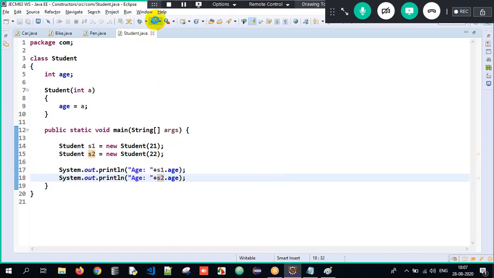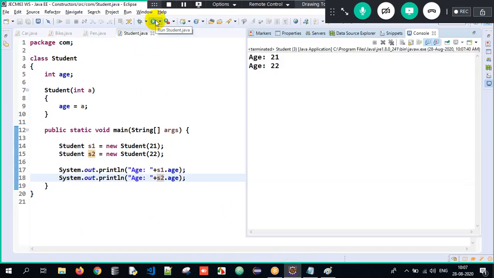So now when I execute it, did I get my expected output? See here, I got the output as age equals 21 and age equals 22. I got the output in the most brilliant manner. So this is what we are supposed to understand. Constructors are used for initializing. Got the clarity here? Okay, now beautiful.